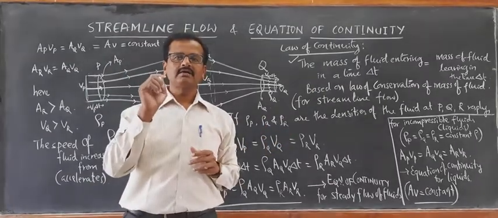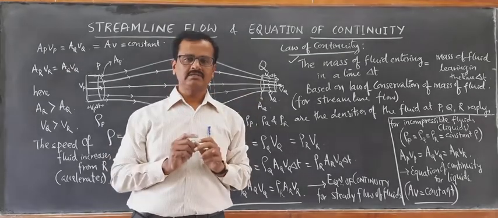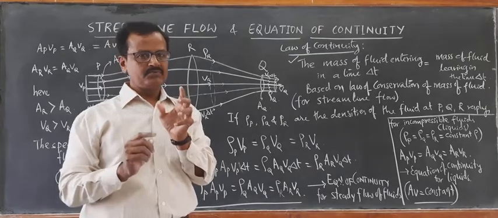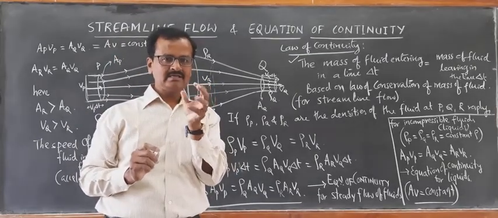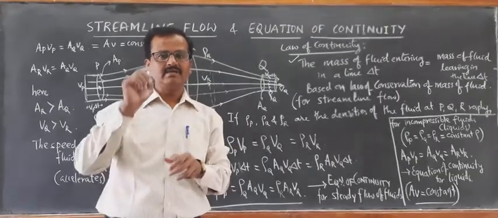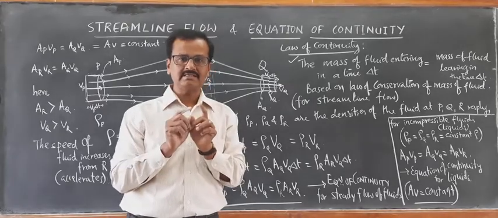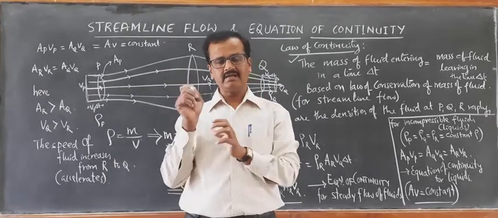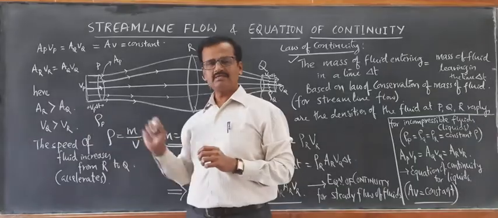So this is the consequence of the equation of continuity, what we have just concluded, that the volume flux, the rate of flow of flowing fluid, is always constant. So when the product AV is constant, if V increases, then A should be less. If A is larger, then V should be less. If A is of wider cross-section area, then velocity V is definitely smaller.